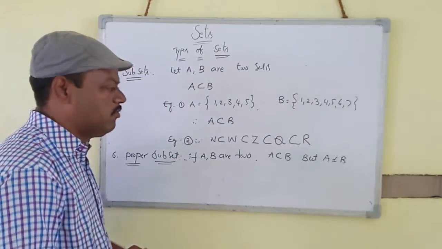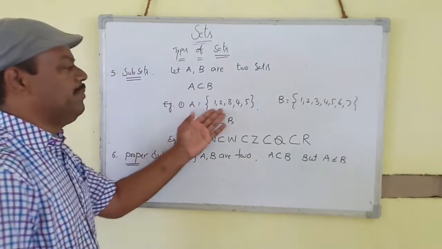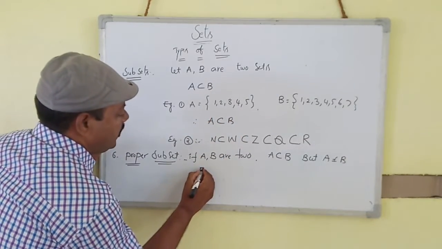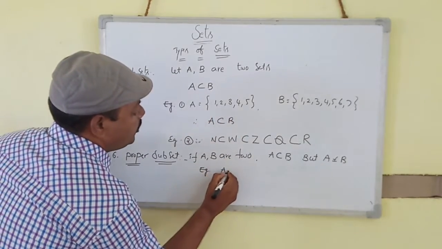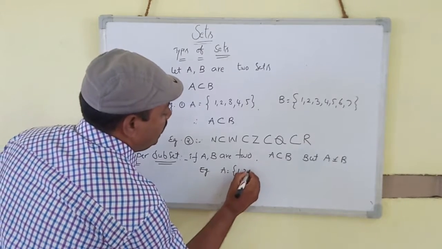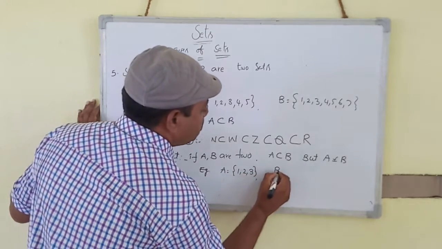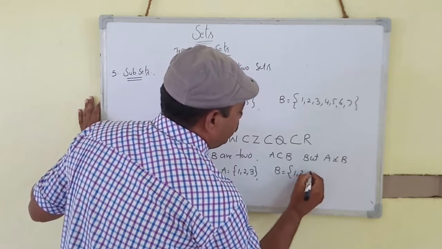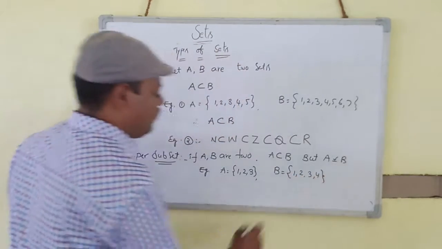So one example for that, this is the best example. A is equal to the set of 1, 2, 3, and B is equal to the set of 1, 2, 3, 4.